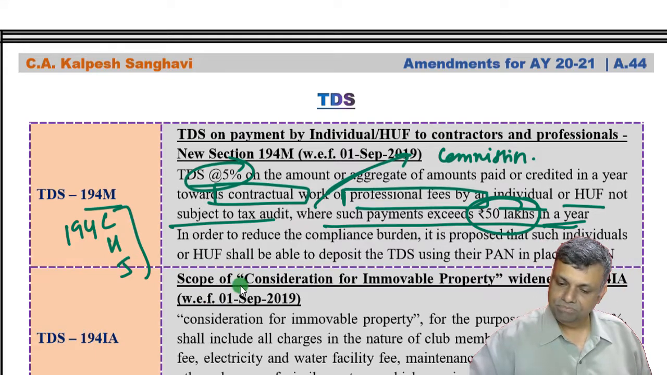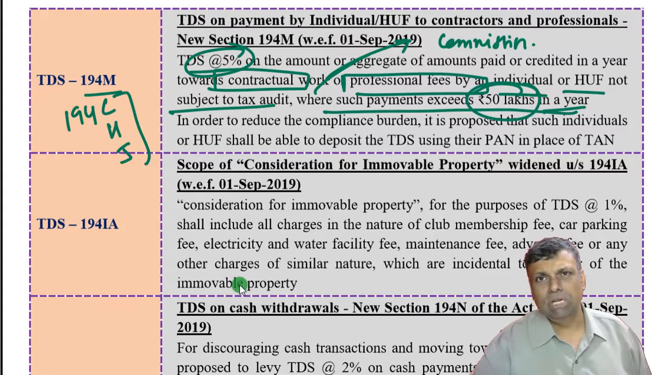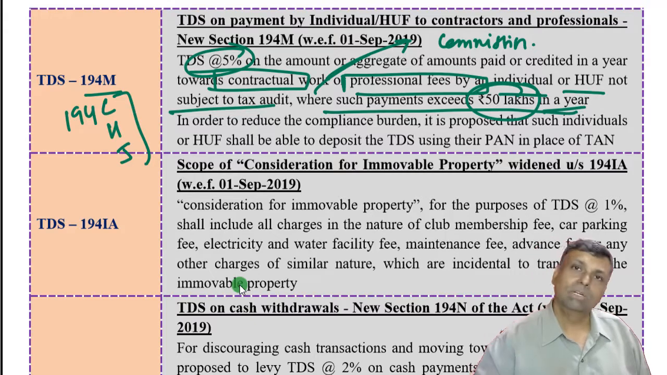Okay, so basically people who are making payments exceeding 50 lakhs of rupees for commission, professional fees and contract payments, I mean, these people have to be basically some rich people only or some big business people only. Otherwise, you are not covered by tax audit and yet you are making such a big payment.